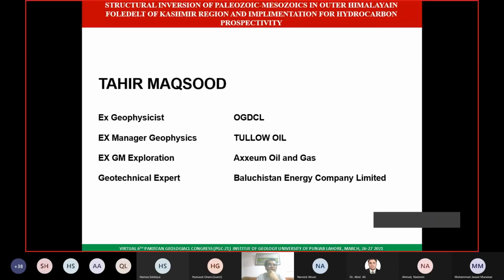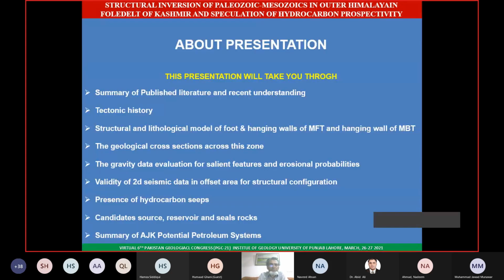So let me continue with my presentation. This is regarding the structural inversion of Paleozoic, Mesozoic in outer Himalayan fold belt of Kashmir and its implication for the hydrocarbon prospectivity. During this presentation, I will take you through the summary of published literature because this is important.